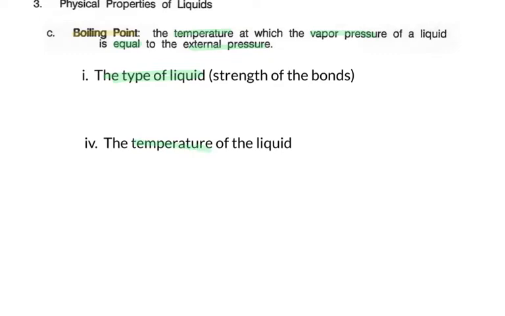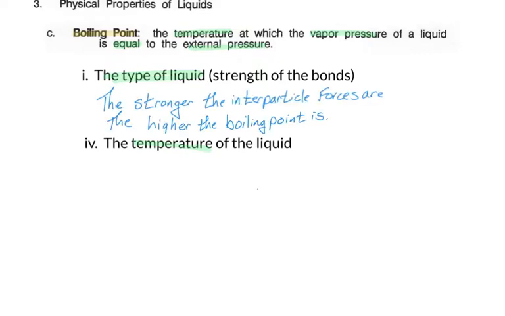So you might not be surprised to know that alcohol, which boils at 78 degrees Celsius, has weaker interactions than water, which boils at 100 degrees Celsius. The stronger the interactions, the higher the temperature is of the boiling point. And that's because it takes more energy to break the bonds of water than it does the bonds of alcohol, because they're stronger bonds. So it takes more energy to get the vapor pressure equal to that external pressure.